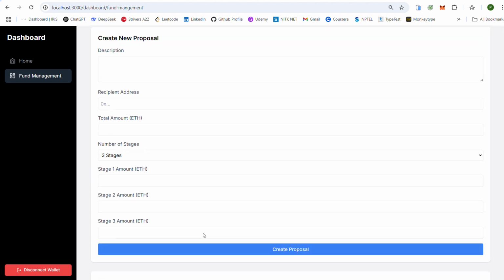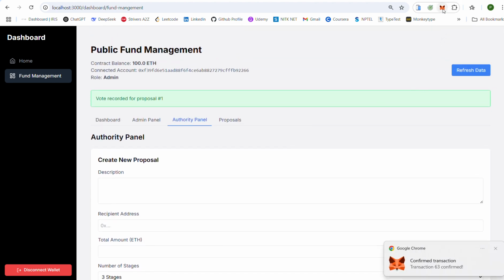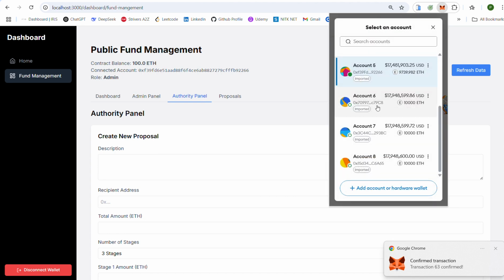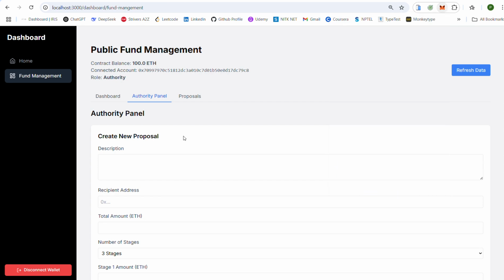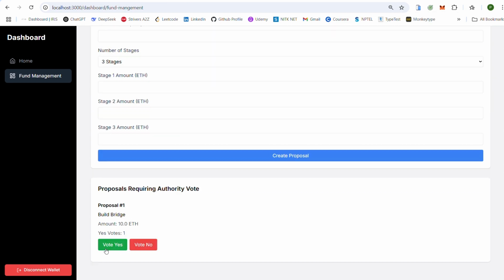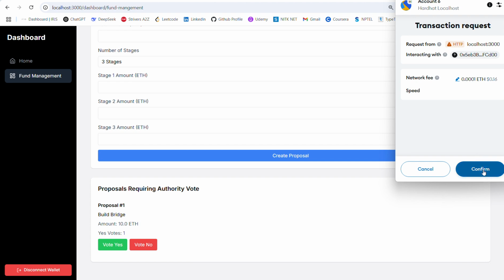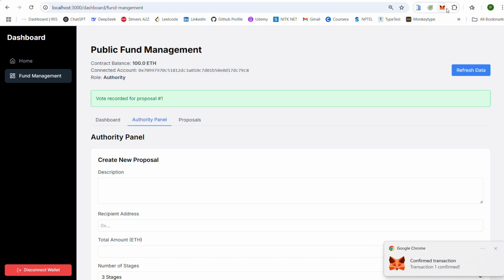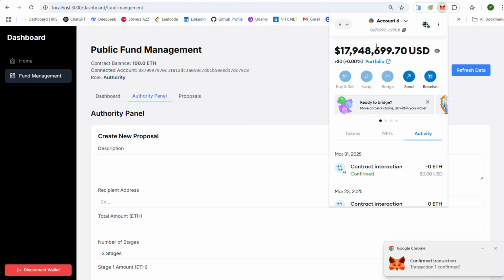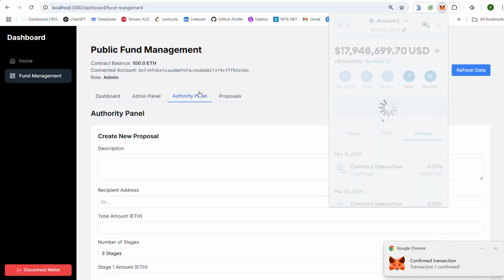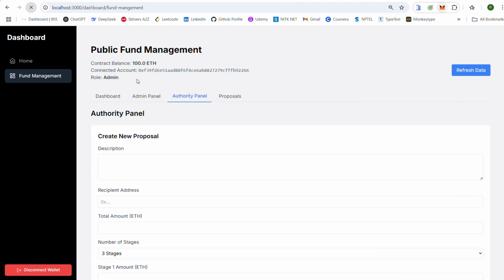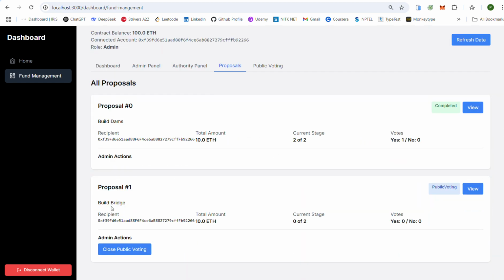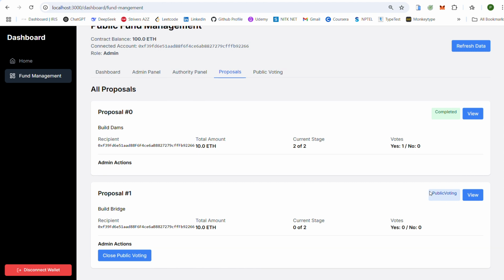So the admin votes yes. The other authority must also vote yes to cross the majority mark. So as soon as this crosses the majority mark, you can see that it is now under the public voting section. So this proposal that we just created, Build Bridge, is now under the public voting category.